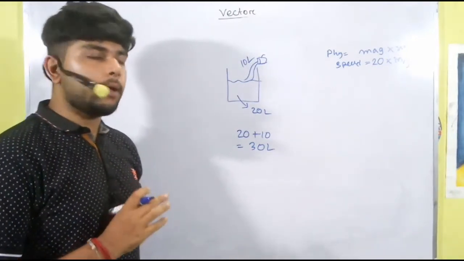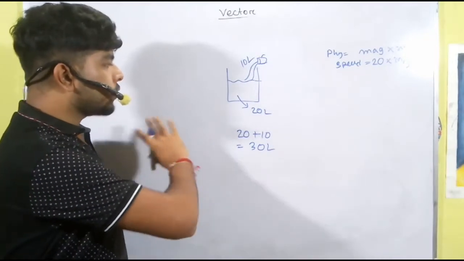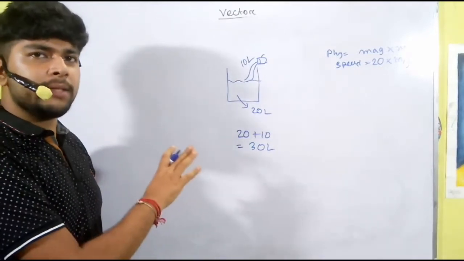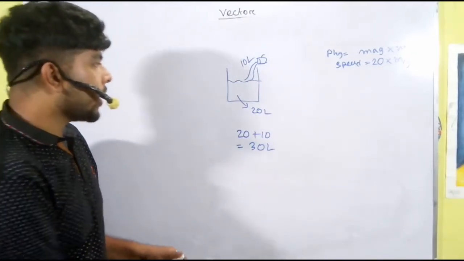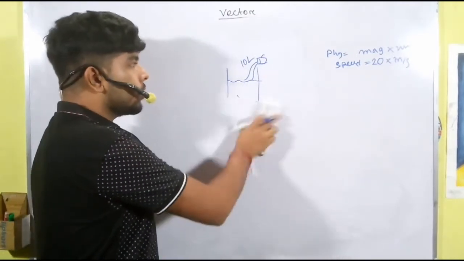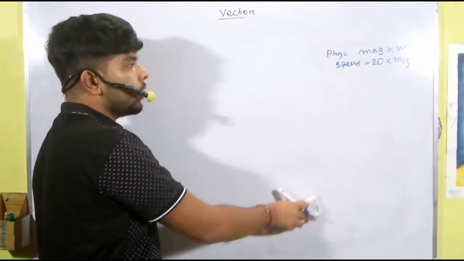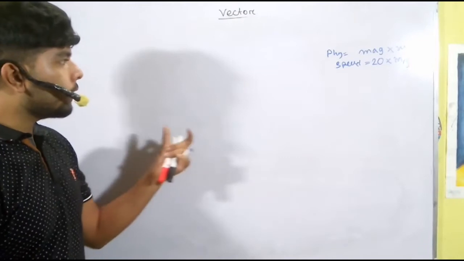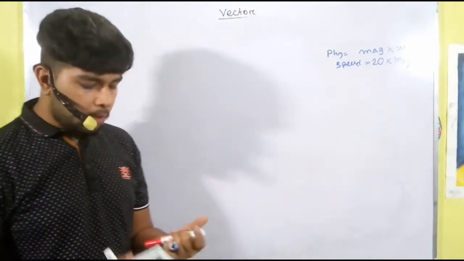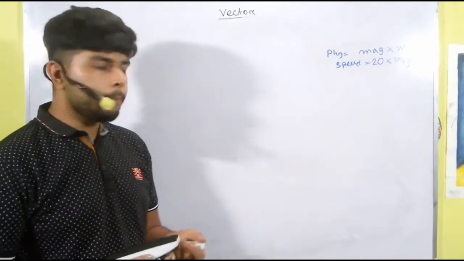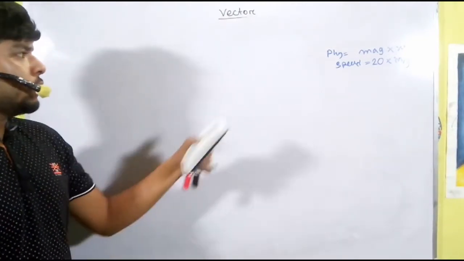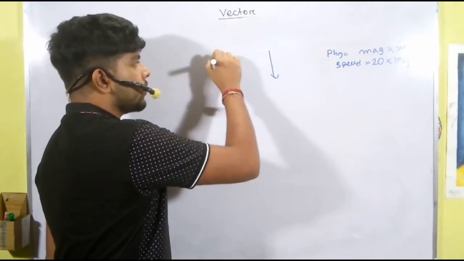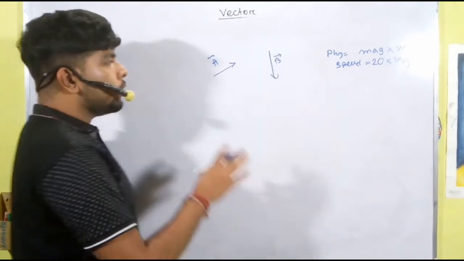So for calculating addition of scalars, the formulas and the calculations are very simple, more or less like algebraic equations, right? But for vectors, the additions and subtractions have different rules, which are called vector algebraic formulas. Okay, now if you add two vectors, how to add? Suppose this is a vector A and this is a vector B. How to add these vectors?